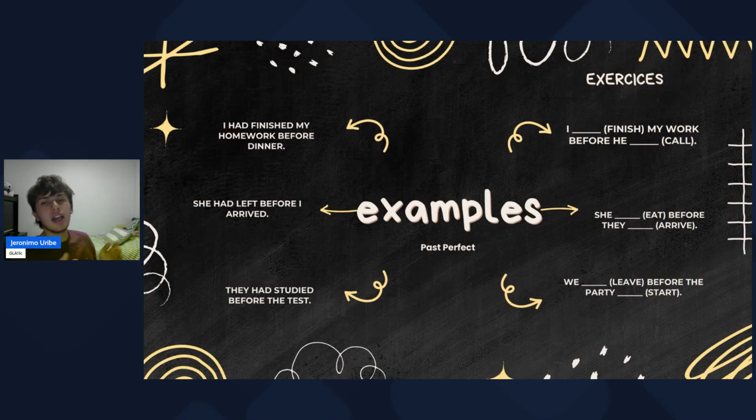Okay, so: I had finished my work before he called. This is a really good example, like I was telling you. I finished my work, and Pepito Perez called me. This is a situation that happened in the past, and after we have another situation that is also in the past, because those things already happened.